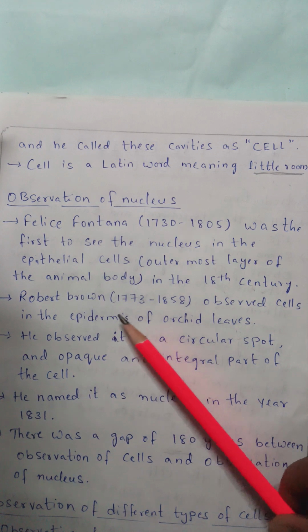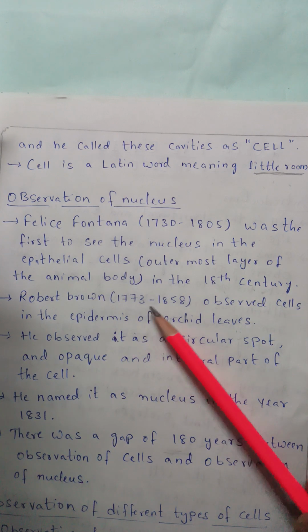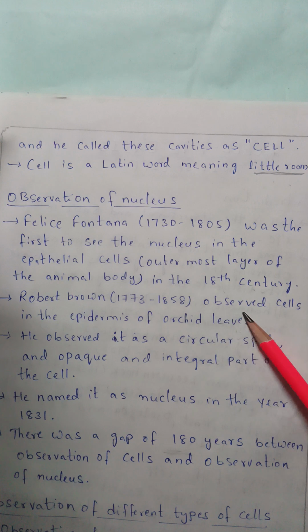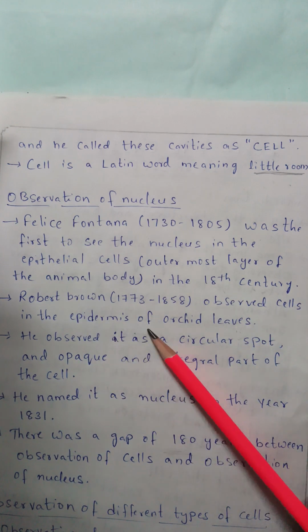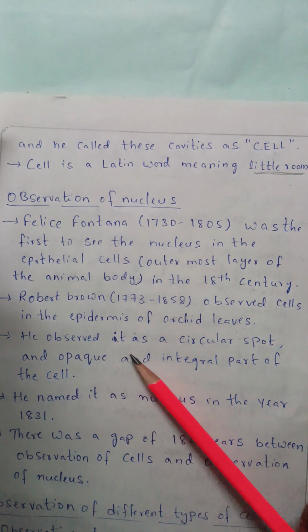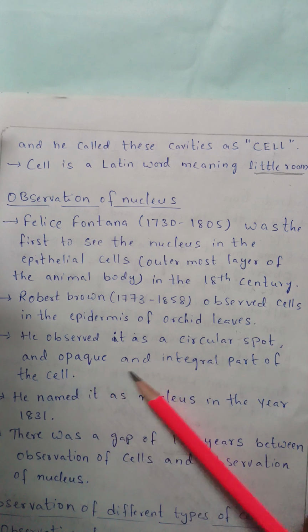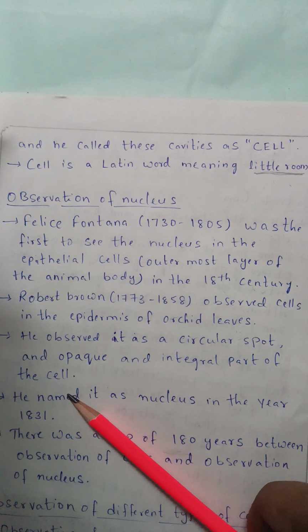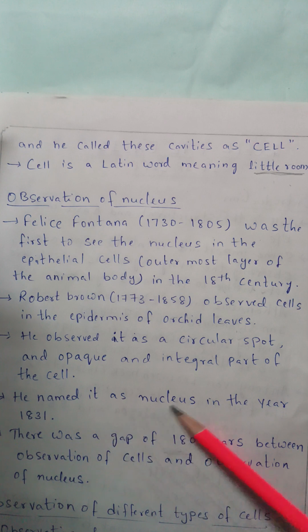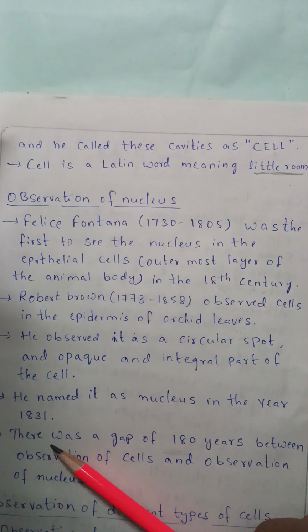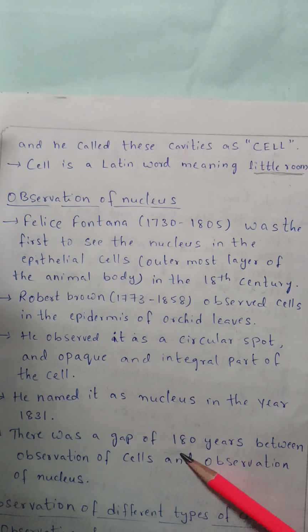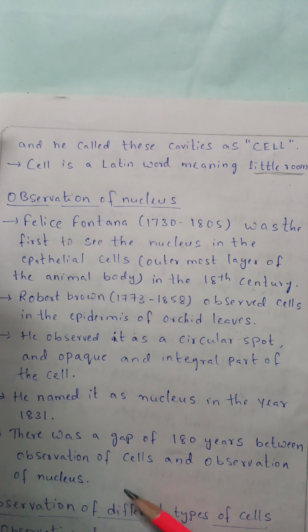Robert Brown, who was born in the year 1773 and expired in the year 1858, observed cells in the epidermis of orchid leaves. He observed a circular spot, opaque, and an integral part of the cell. He named it nucleus in the year 1831. There was a gap of 180 years between the observation of cells and the observation of the nucleus.